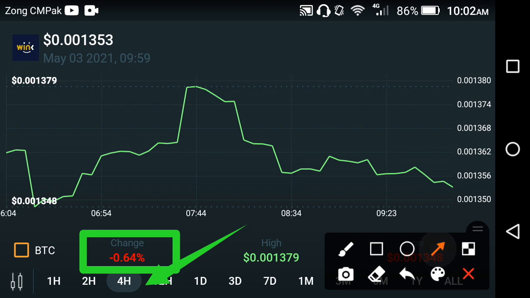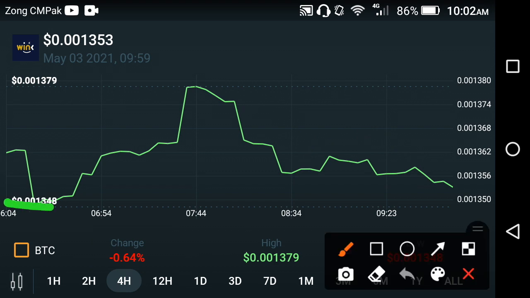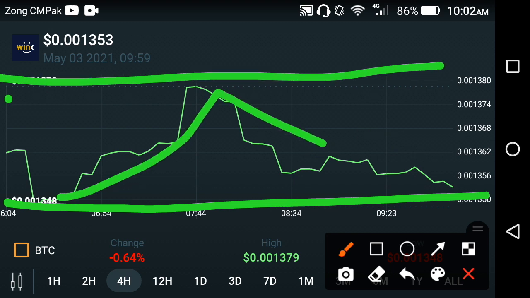Now if you look at the price chart of the Wincoin, as you can see here, there are two possibilities. Maybe it's due to the start of a new month's fall down, or maybe due to the technical analysis. If we do a technical analysis of the Wincoin, let's suppose there is a support line, friends, and that is a resistance line, friends. It takes a jump, falls down, then after this takes a jump, friends.